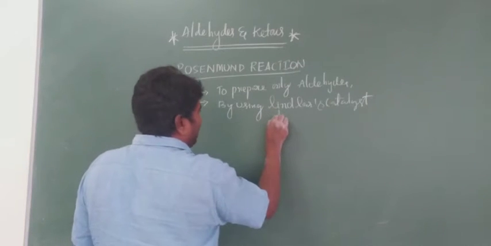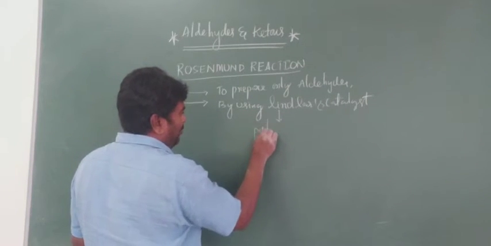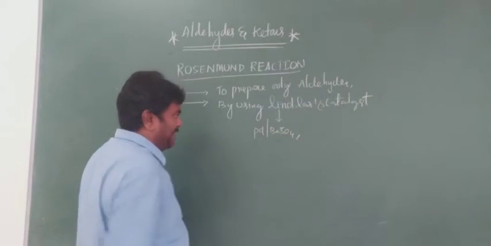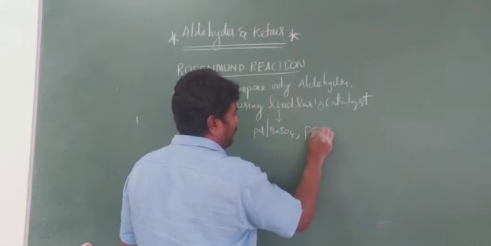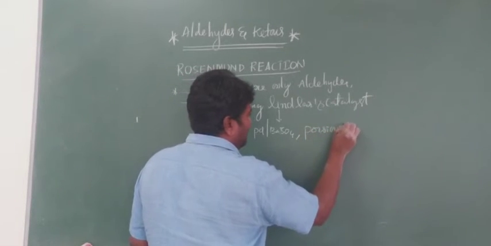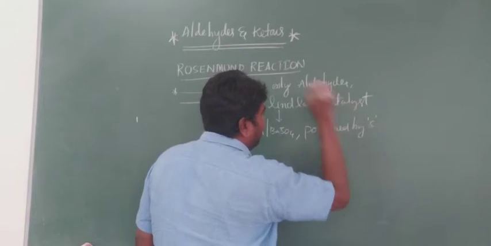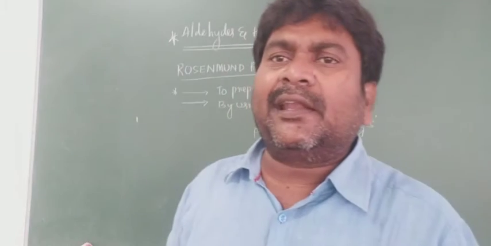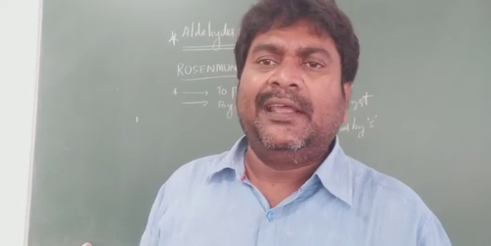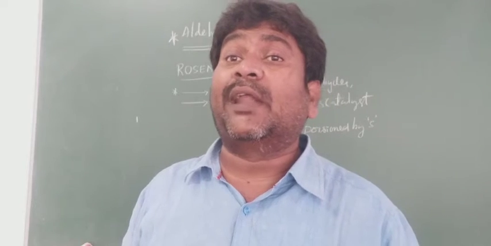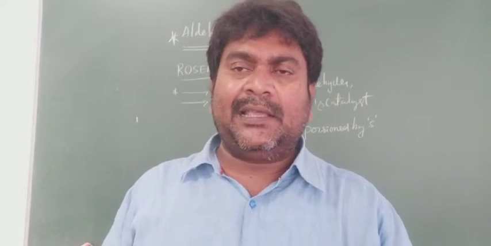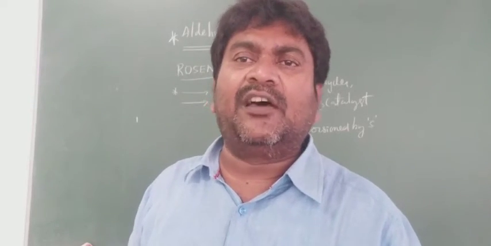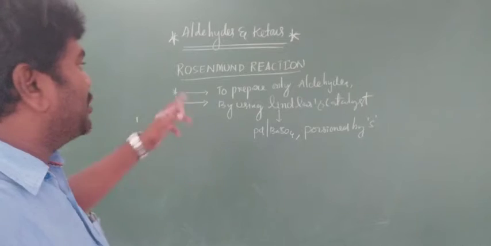What is Lindlar's catalyst? That is palladium barium sulfate poisoned by sulfur. It is very important. And one more thing, this is the partial reduction of acyl chloride or acyl halide. The acyl halide is converted into aldehyde with the help of Lindlar's catalyst. That is called Rosenmund's reaction.